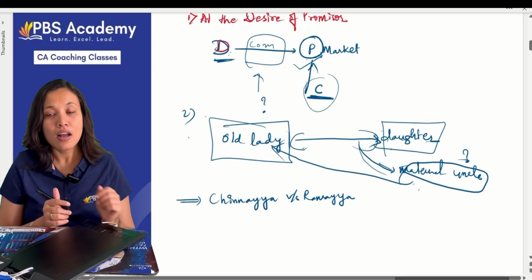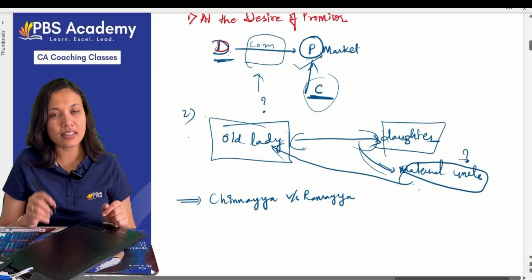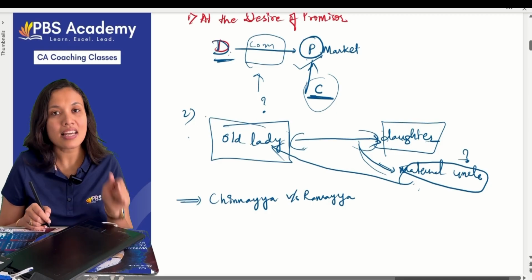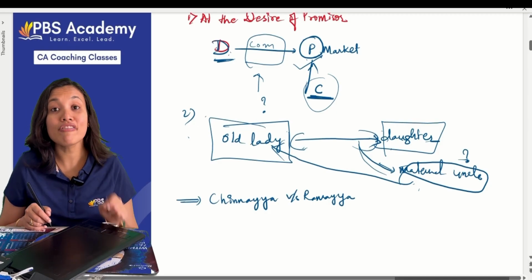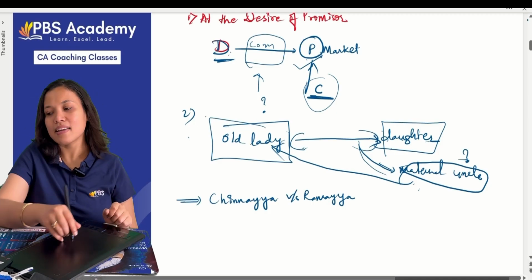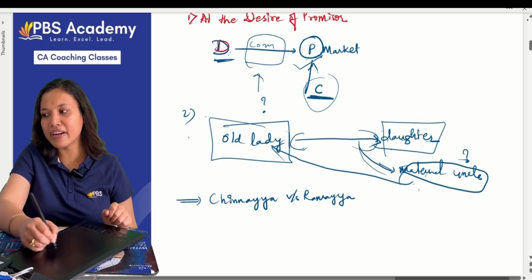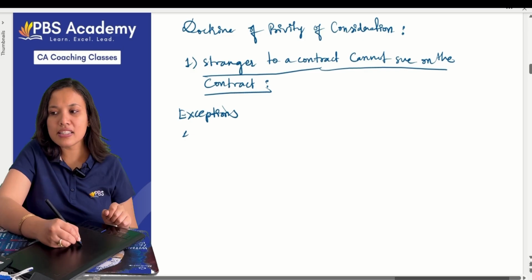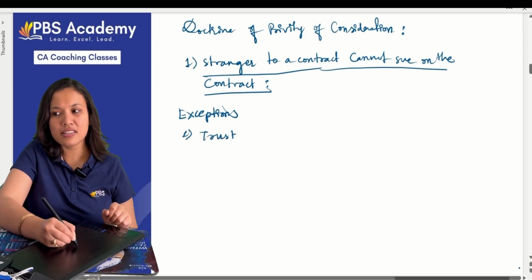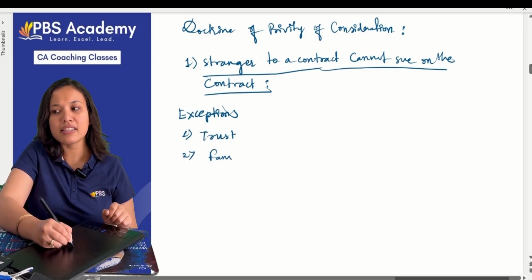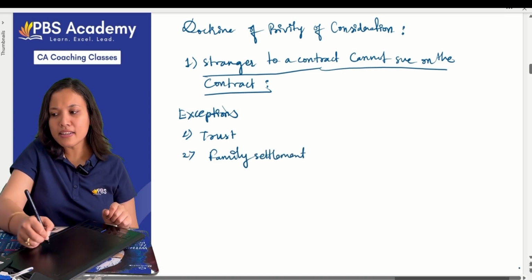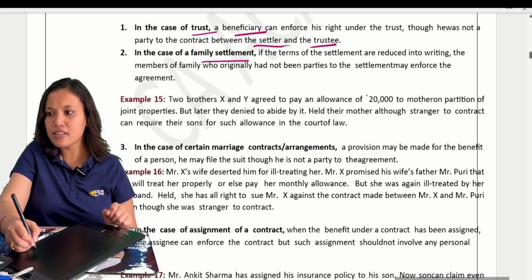That's the only thing. But the uncle did not get his allowance. Can the uncle sue on the contract because he is a third party? Yes, he can, because in case of family settlements, it's an exception. It is a family matter, and hence he could sue. Clear? So the first exception is in case of trust. The second exception is in case of family settlements. Which case law do we have for family settlements? Chinnaya versus Ramaya. Are you clear?